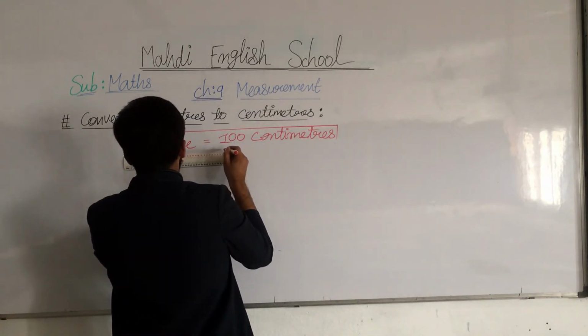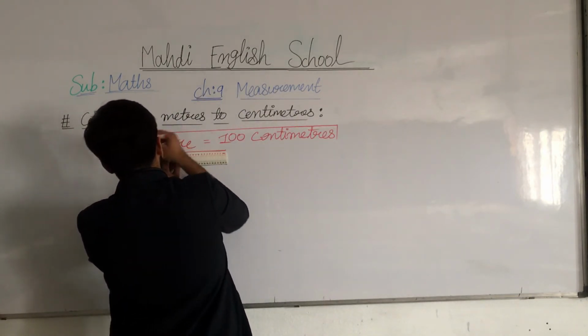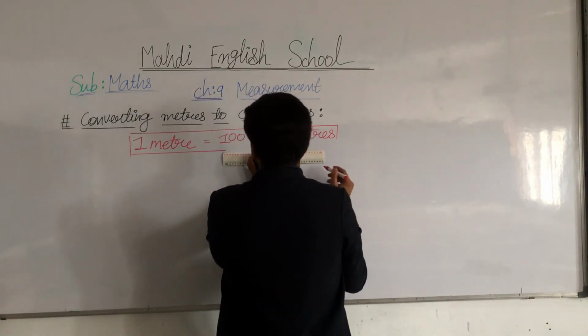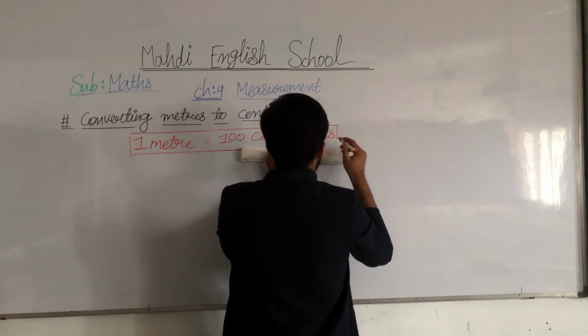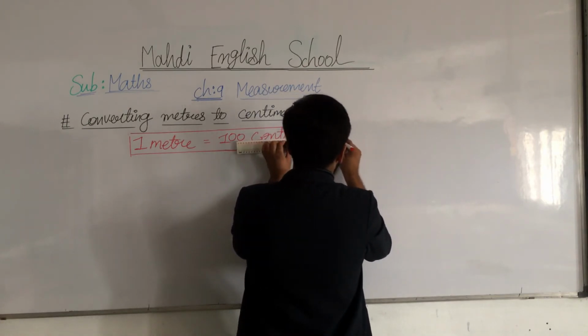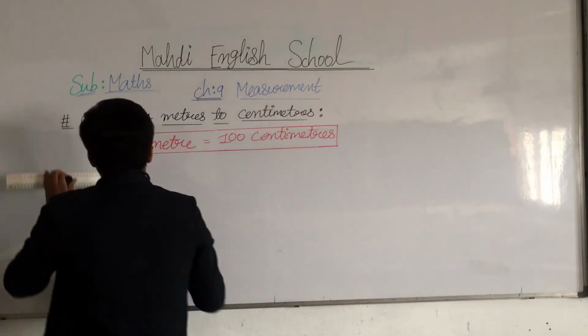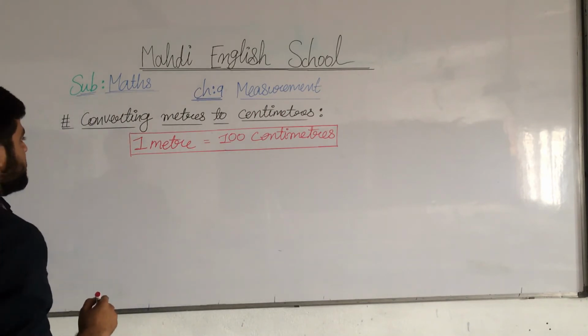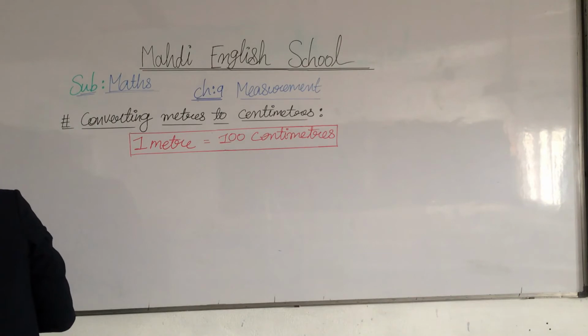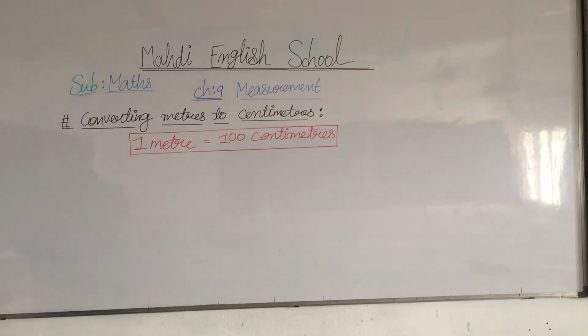Then we will move on further, make a table, and write all the details about meter and centimeter. So 1 meter is equal to 100 centimeters. Now I am making one table here.